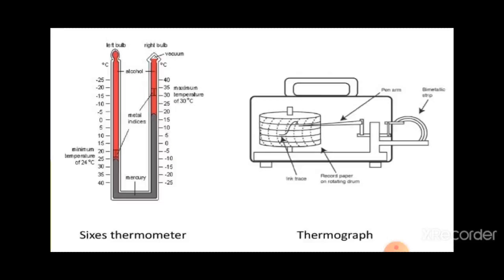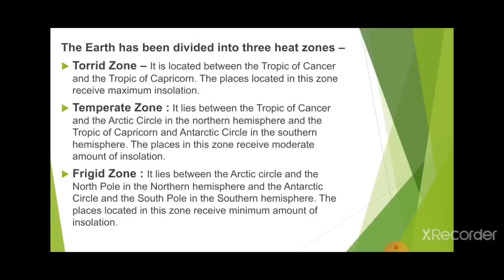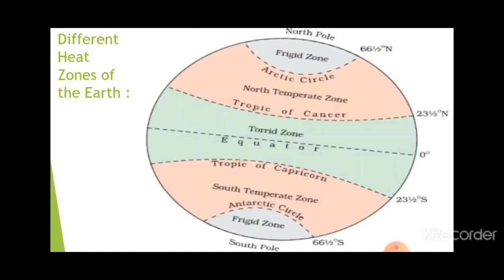Now the most important thing we have to understand: does the insolation which comes on the earth remain the same on the whole earth? The answer is no, because the earth is divided into three different zones.